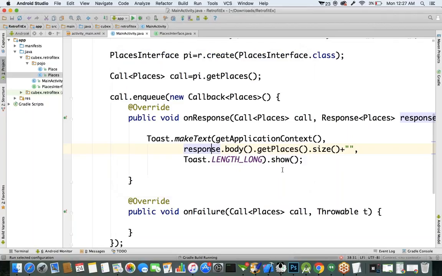It's loading still. It takes some time to load.